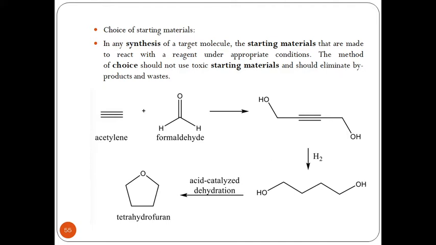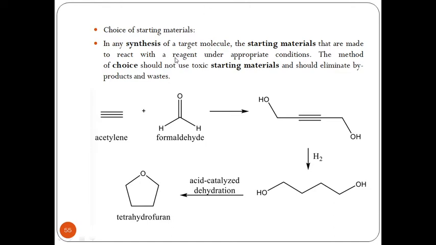After we have understood the type of alternative energy sources that you can utilize, the next concept would be how we can avoid toxic starting materials, and in this way how we can start choosing our starting material. The next concept would be choice of starting materials.